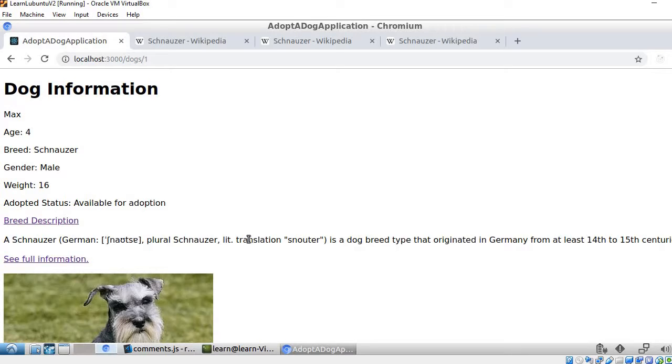And for this next feature, we had to render a has-many relationship with JavaScript. The relationship that I decided to show was the relationship that a shelter has many dogs. And to show this, we're going to go to the shelter show page.